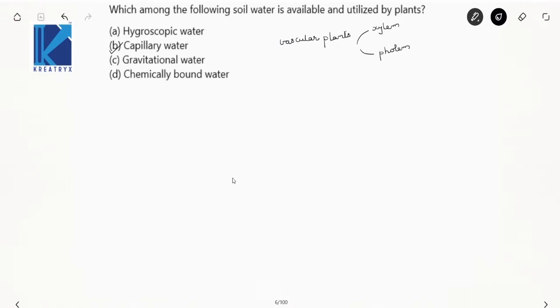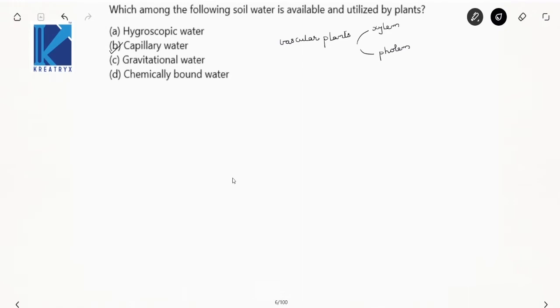Now these are responsible for the transport of water and nutrients through capillary action, right? Now see here, what about this hygroscopic water? It is attached to soil but it is not utilized by the plants. Capillary water, already we have discussed this.